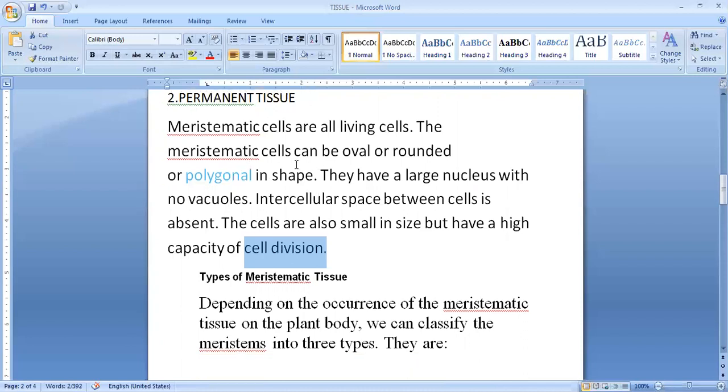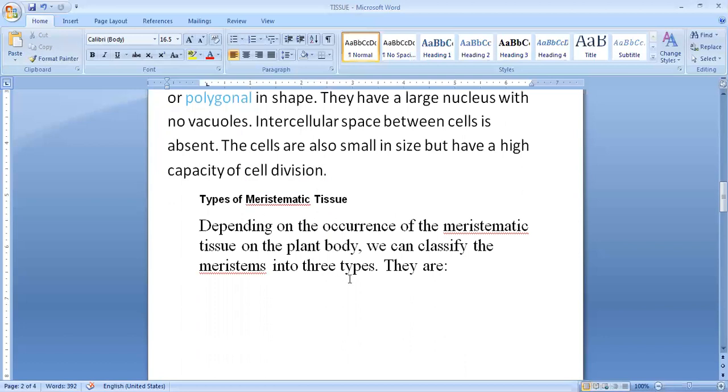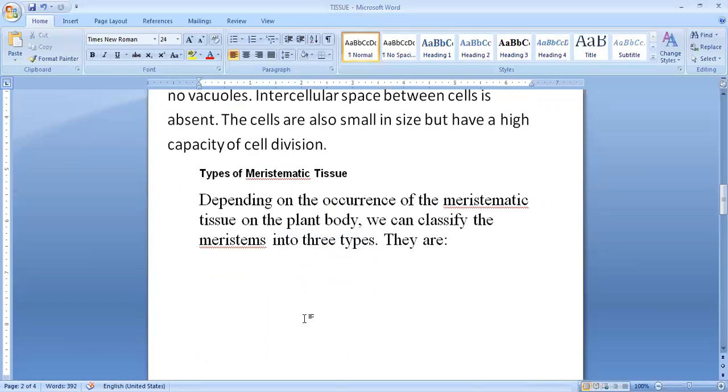But these meristematic tissues are further classified on the basis of their position, which part of the plant they are present in. On the basis of that, these dividing cells or tissue, which is called meristematic tissue, are of different types. Now let us see how many types of meristematic tissues there are. Depending upon the occurrence of meristematic tissue on the plant body, there are three types of meristematic tissue.